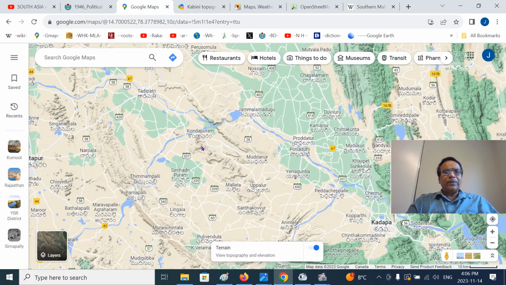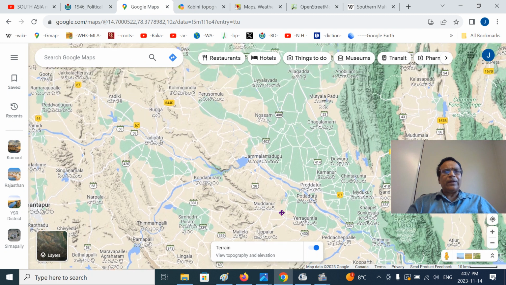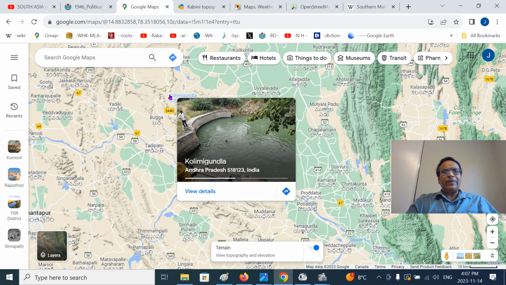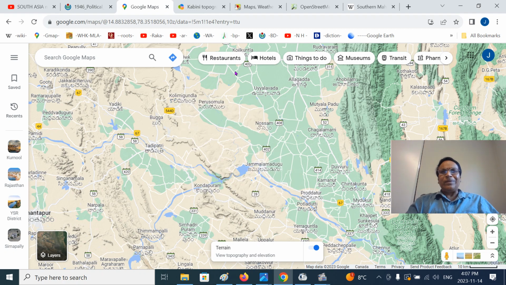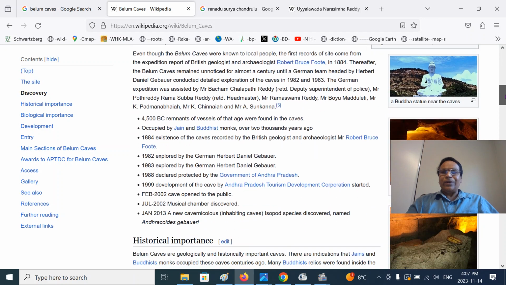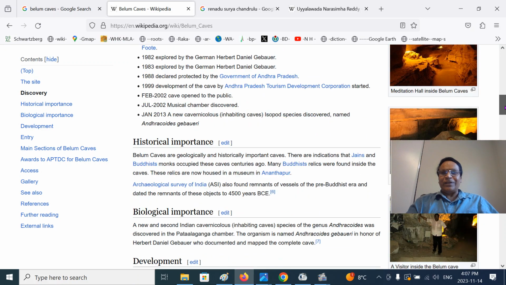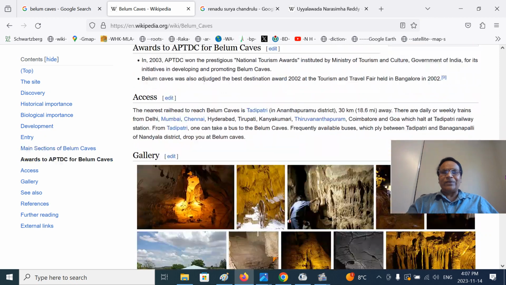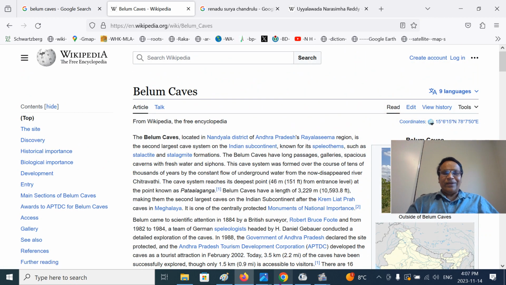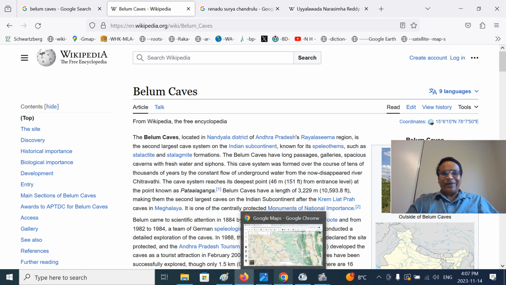So I will show you the Kolimigundla. Here it is shown. The famous Belum caves are near Kolimigundla. That is one of the magnificent geological wonders of Andhra Pradesh, the Belum caves. They're just close, maybe 5-10 kilometers from Kolimigundla. You can see the cave structures. Thousands of visitors come here. That is the part of Erramalas in the Rayalaseema.